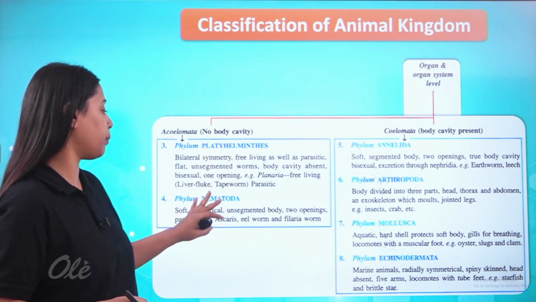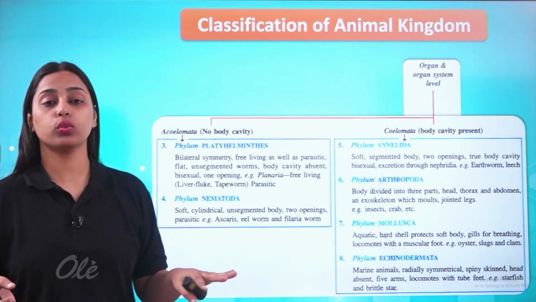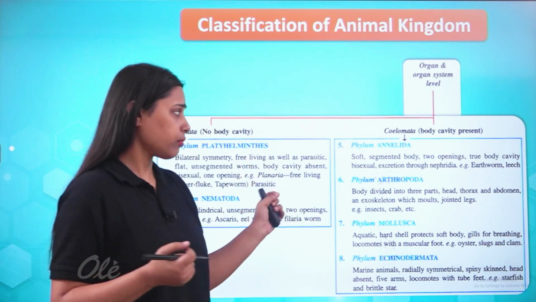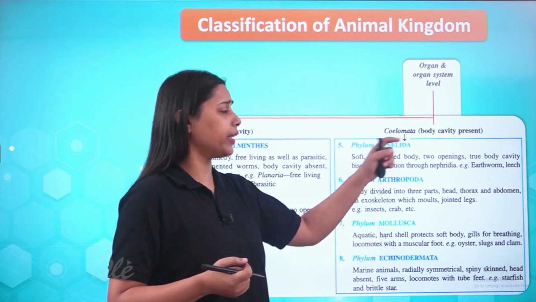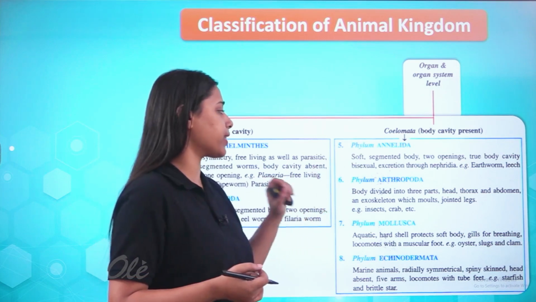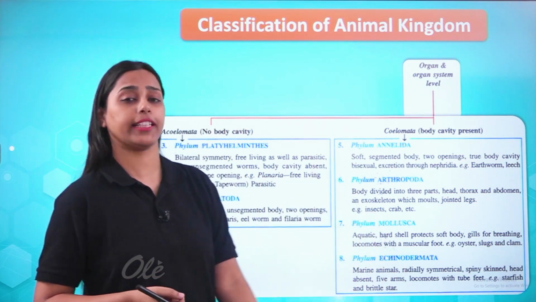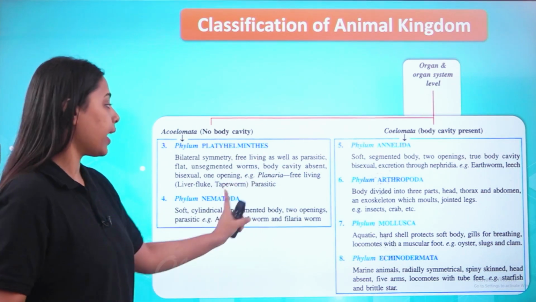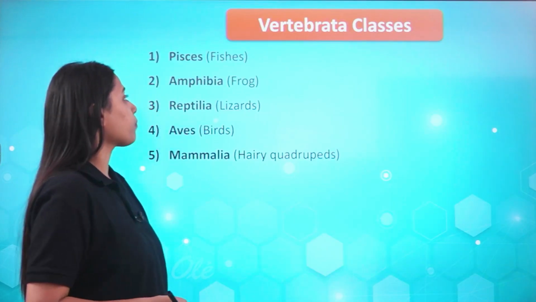Phylum Platyhelminthes and Nematoda have no true body cavity. They have no body organization. Coelomates have body organization. Annelids are an example, then arthropods, mollusks, and echinoderms are present in them. We have already discussed their respective categories and these are written the same only.